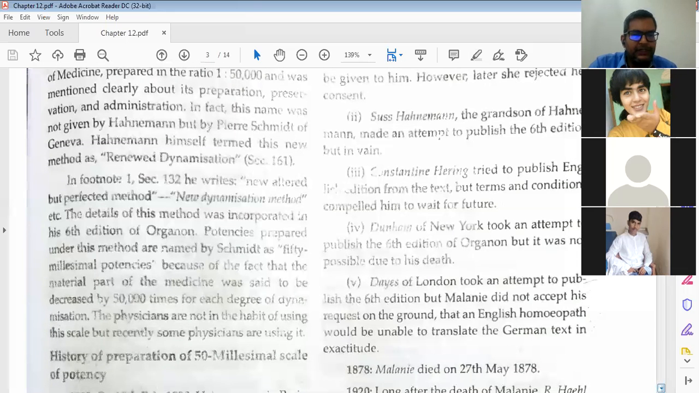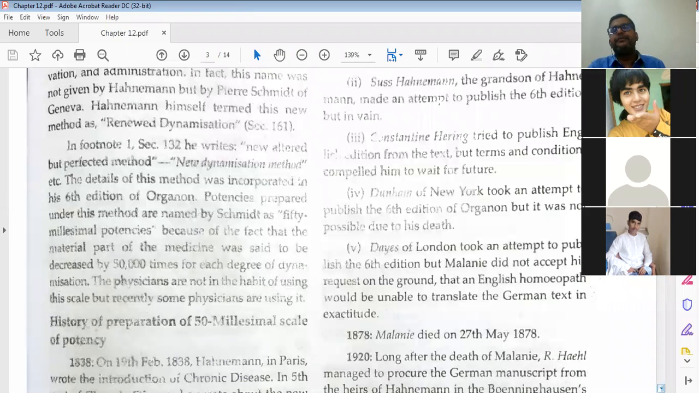because of the fact that the material part of the medicine was diluted 50 times for each degree of any miasm. Physicians were not in the habit of using the scale, but recently some physicians are using it. Previously it was not used. This 50 millesimal scale.